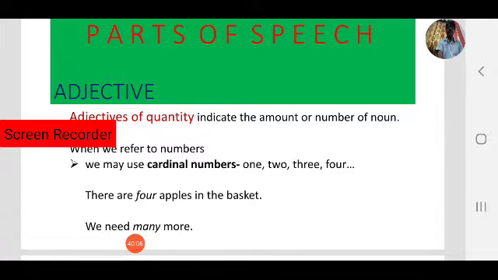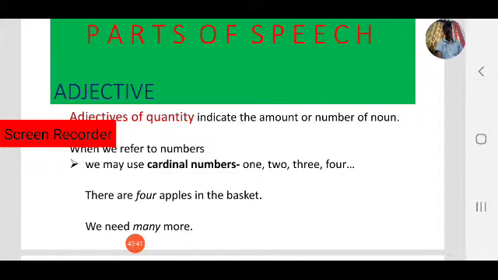When we refer to numbers, we may use cardinal numbers. For numbers, there are two categories: cardinal numbers and ordinal numbers. What are cardinal numbers? Yes, 1, 2, 3, 4. These are cardinal numbers. There are 4 apples in the basket. 4 is a number. That is also an adjective. That is a cardinal number. Now we focus on adjectives of quantity. They indicate the amount or number of a noun.